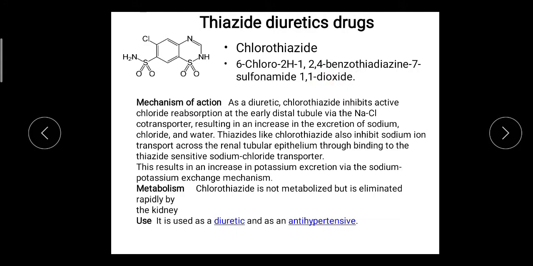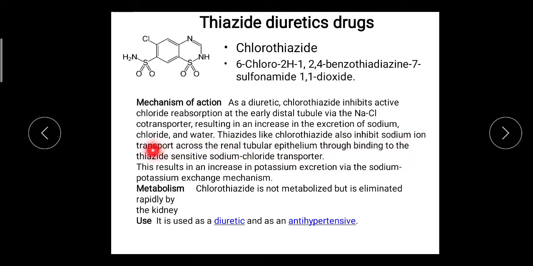Mechanism of action: it is a diuretic. Chlorothiazide inhibits the active chloride reabsorption at the early distal tubule via the sodium chloride co-transporter. It inhibits the reabsorption of chloride along with the reabsorption of sodium, resulting in increased excretion of sodium chloride. Thiazides like chlorothiazide also inhibit the sodium ion.